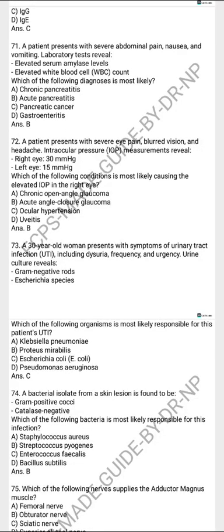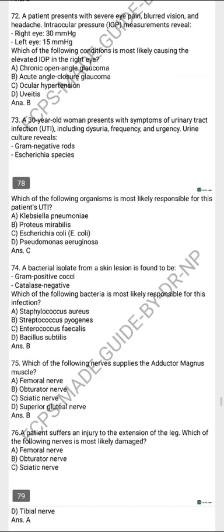A 30-year-old woman with symptoms of UTI, including dysuria, frequency, and urgency. Urine culture reveals gram-negative Escherichia species. The following organism is most likely responsible for the patient's UTI: Escherichia coli, the most common.